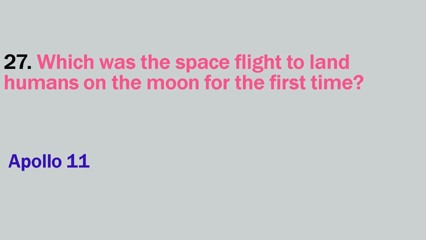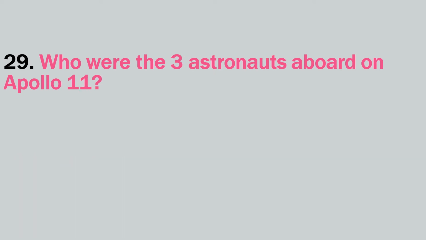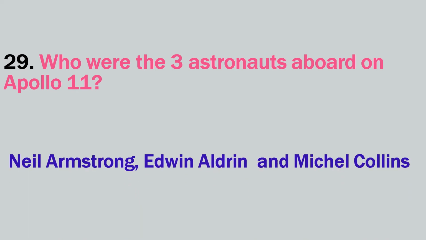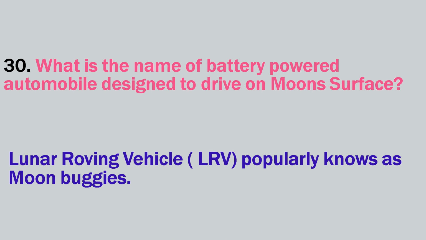Apollo 11. Apollo 11 landed on the moon on July 20, 1969. Who was the first person to walk on the moon? Neil Armstrong. Who were the three astronauts aboard Apollo 11? Neil Armstrong, Edwin Aldrin, and Michael Collins. What is the name of the battery-powered automobile designed to drive on Moon's surface? Lunar Roving Vehicle, popularly known as moon buggies.